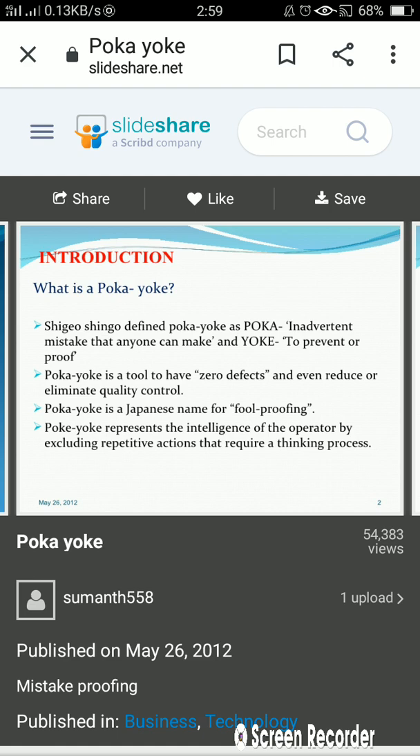Poka yoke is a tool to have zero defects and even reduce or eliminate quality control. Okay, poka yoke, it is a tool which we will include in the Toyota production system. Poka yoke is a tool to have zero defects and even reduce or eliminate quality control. Poka yoke is a Japanese name for fool proofing.